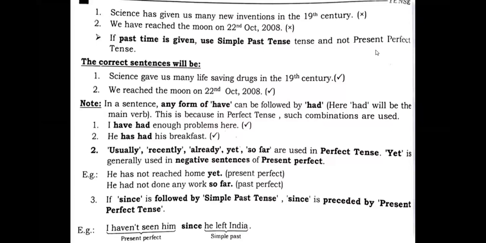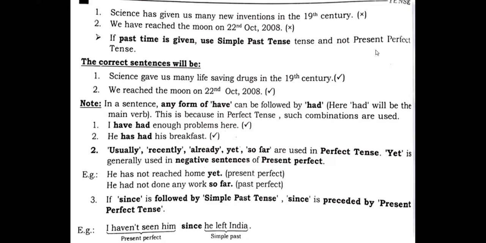So what we understand is that in I have had enough problems here, the second had is the third form of the first have, and this is working as a main verb. Now you see the next one: he has had his breakfast. He has had breakfast means he has eaten breakfast. Here it is referring to the sense of eat or take, right? So see students, this one also disturbs students if they just go to prepare their tenses, and such types of errors can occur. They are supposed to be a bit familiar beforehand with these sorts of problems, right?